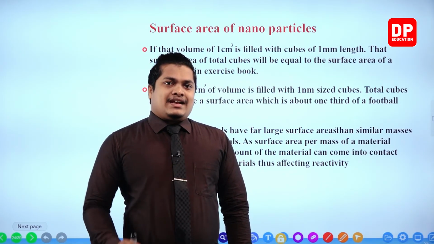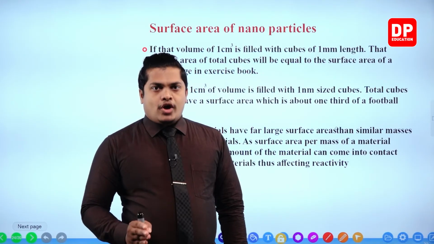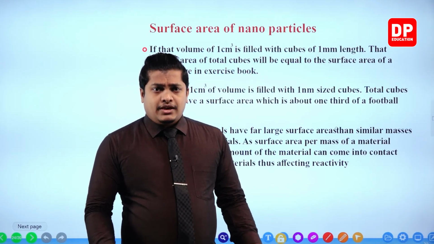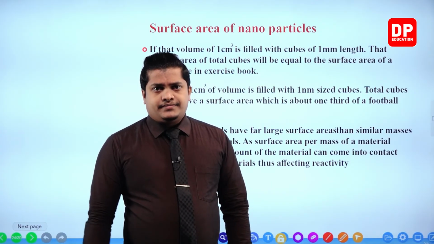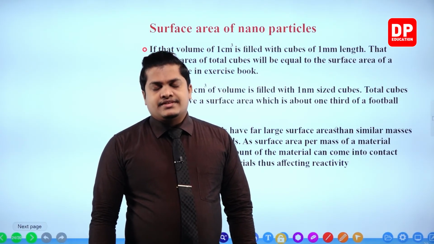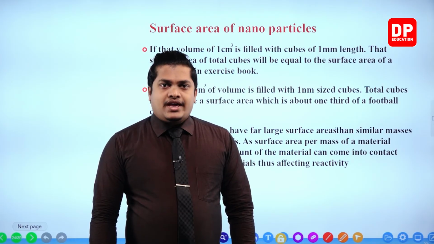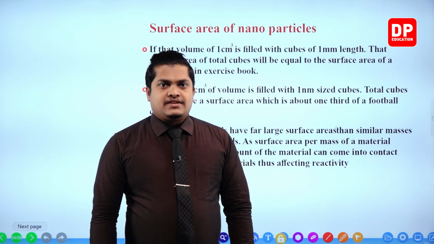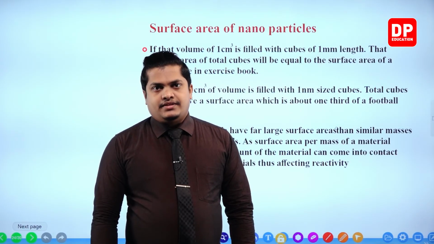Actually, chemical reactivity is hugely dependent on that factor. Which factor? The surface area. Higher the surface area, very high the reactivity. Lower the surface area, lower the reactivity.